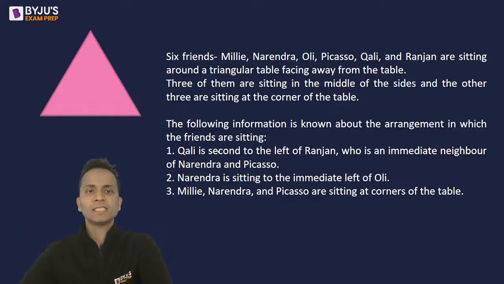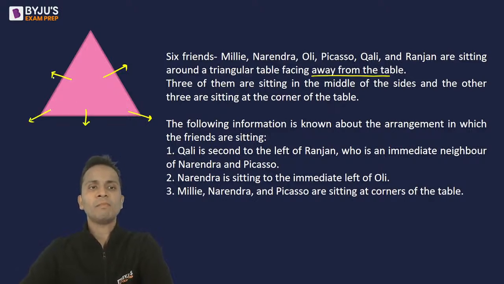Now, question says that a triangular table, 6 friends, 3 are sitting on the middle of the sides and 3 are sitting at the corners. The following information is known about the arrangement. Let's read this information one by one. So I have drawn a table and all of them are facing away from the table. This is a very important point. So the people who are sitting on the sides as well as the corners, all of them are facing outside the table. So I am marking these arrows that will tell us the direction they are facing.